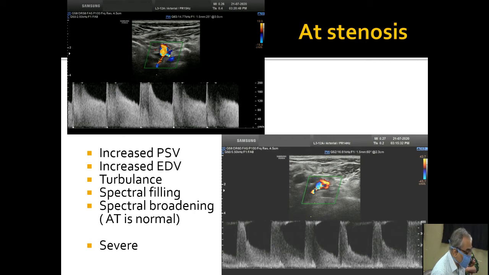Because of turbulent flow, all different RBCs will have different velocities, and therefore the spectral filling will be there. The spectrum will be completely filled. There will not be a clean cut spectrum, and again there will be spectral broadening. But in all these, the acceleration time is maintained. And in severe stenosis, you may not get flow. As we have seen in the earlier slide, the flow will be very less, but still the acceleration time may be normal.